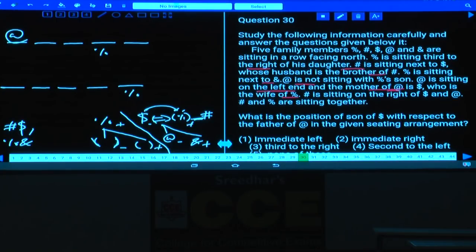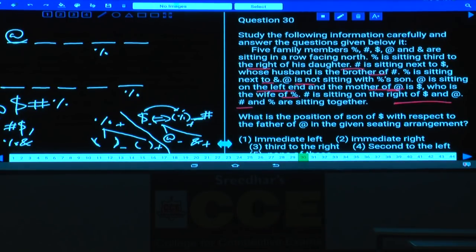And hash is sitting on the immediate right of dollar. As dollar is here, hash must be an immediate neighbor of dollar and percentage. Hash is seated on the right of dollar and at the rate of. And hash and percentage are seated together, hence percentage must be here.